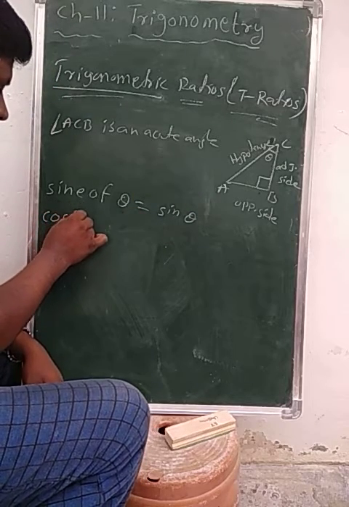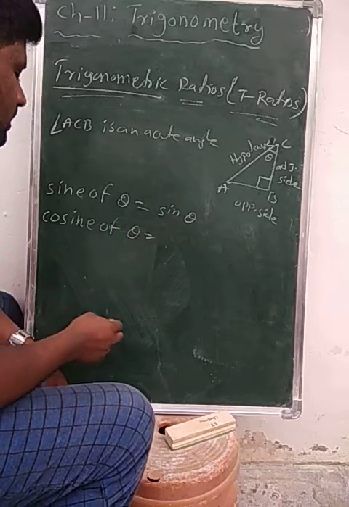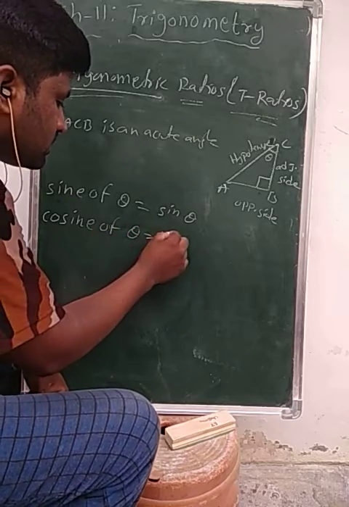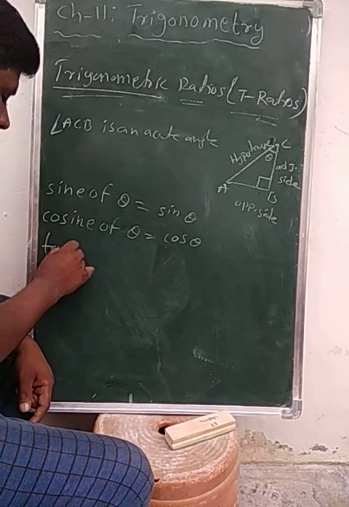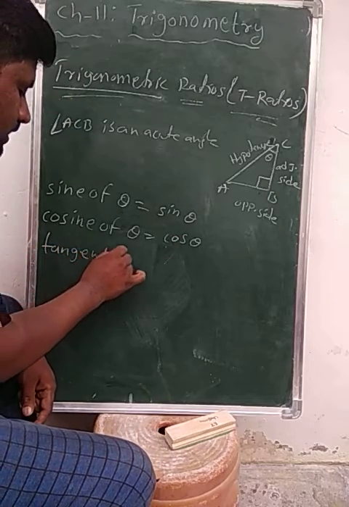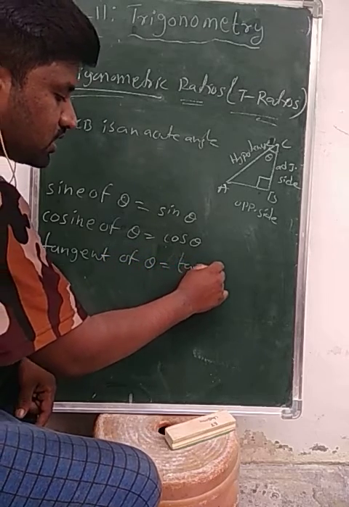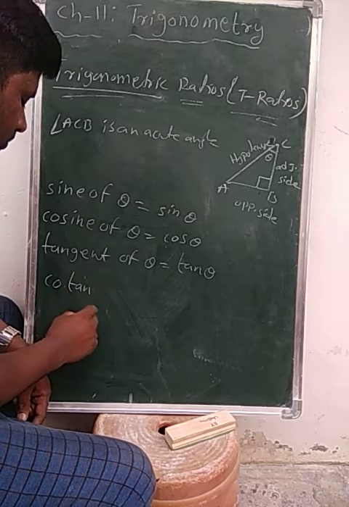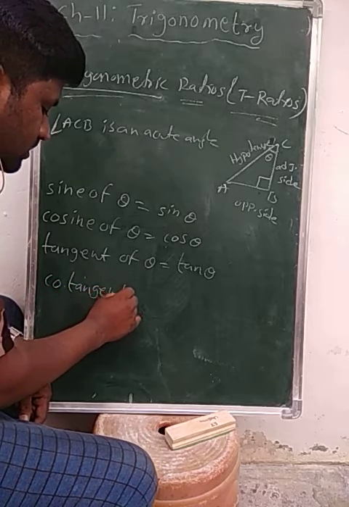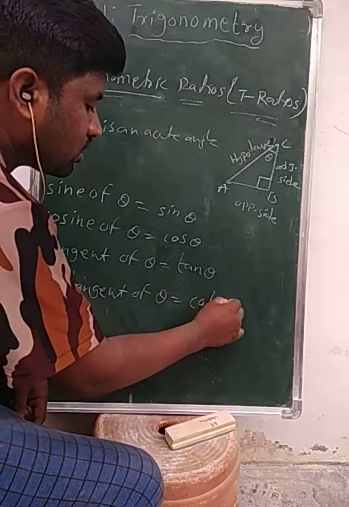Cosine of theta, the short abbreviation is cos theta. Tangent of theta, short abbreviation tan theta. Cotangent of theta, that is cot theta.